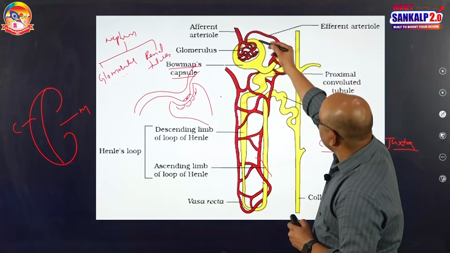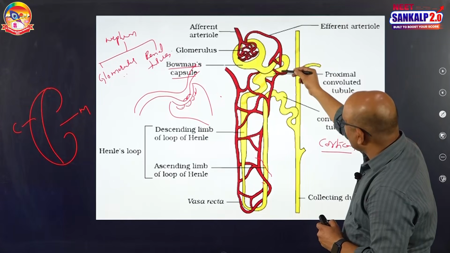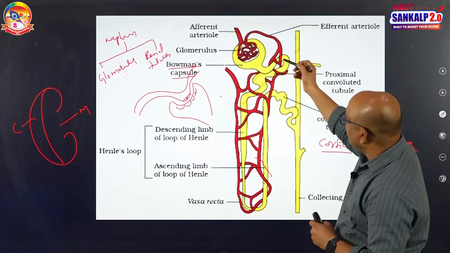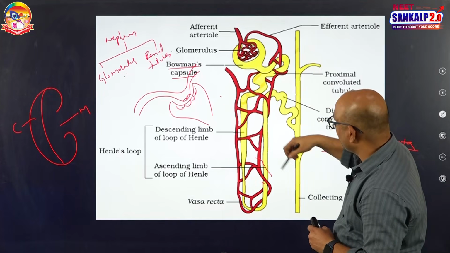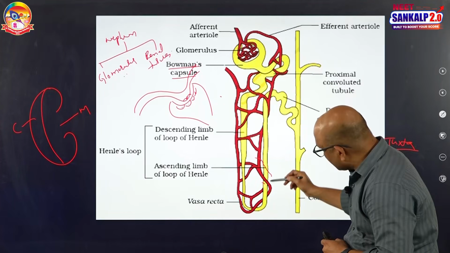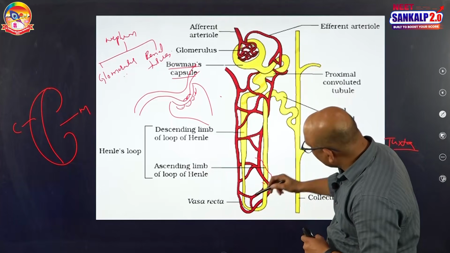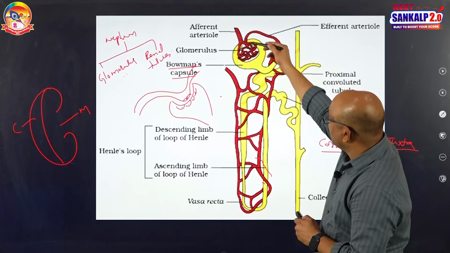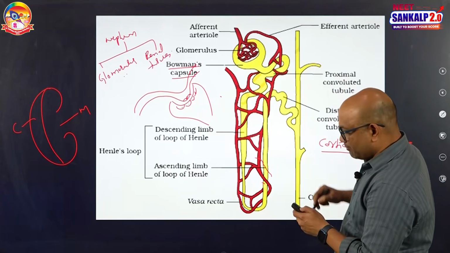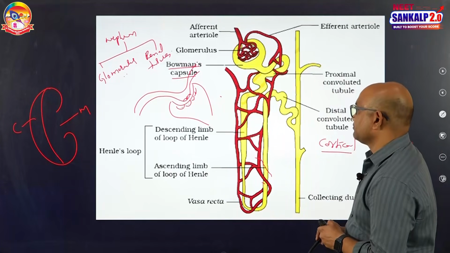But this efferent arteriole, see this, is divided into capillaries. The capillary network present around the PCT and DCT is called the peritubular network, and the capillary network present around the loop of Henle is called the vasa recta. So that means the blood from the efferent arteriole is going to the peritubular network and vasa recta.